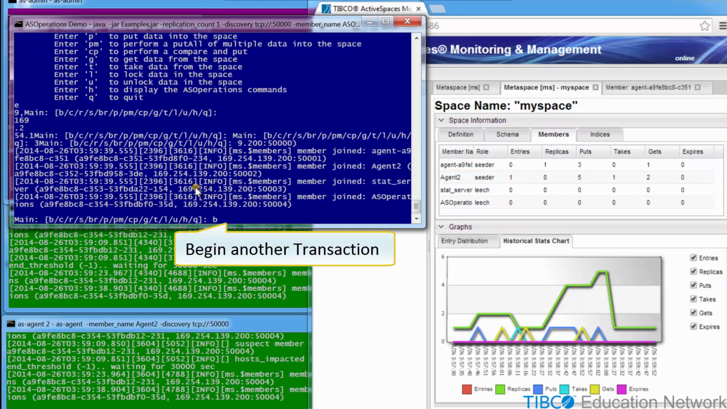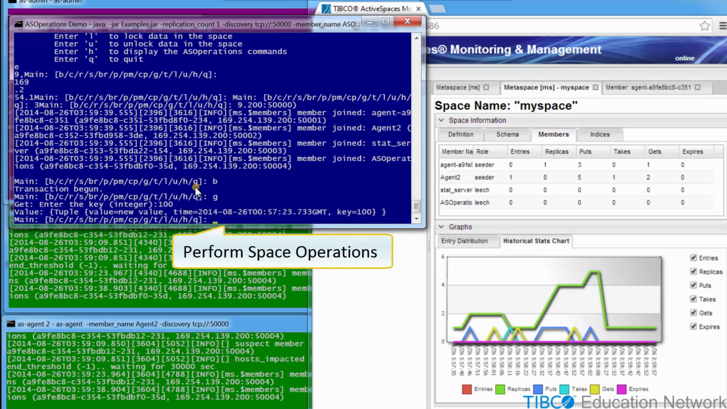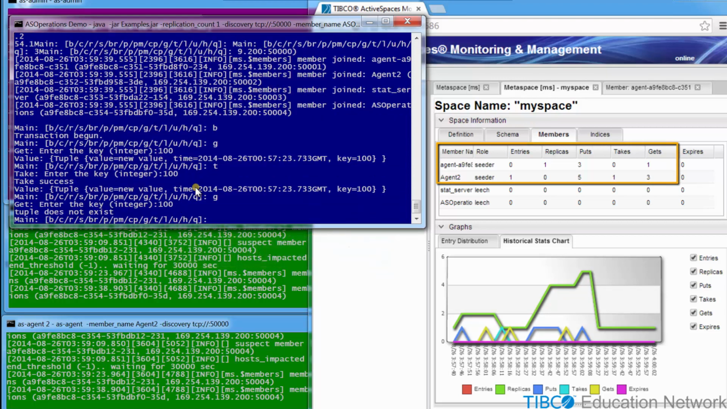Now that the ASOperations has restarted, begin another transaction. We perform some more space operations. When we get the key equals 100, we see the pre-transaction tuple is still in the space. Now we take this tuple out of the space. The take also is reflected in the ASMM even though it is not visible outside the transaction until this transaction